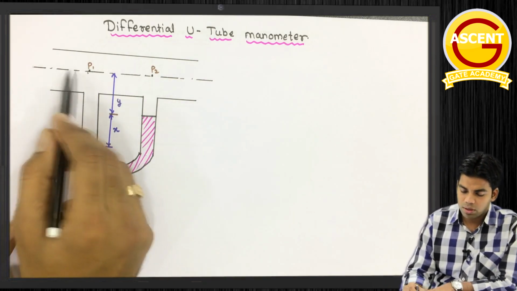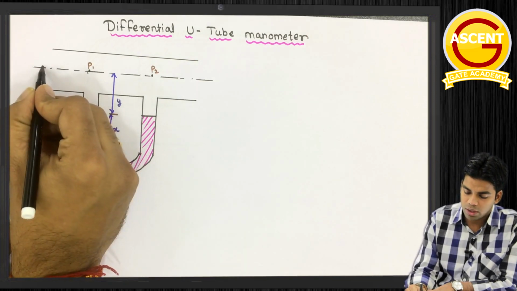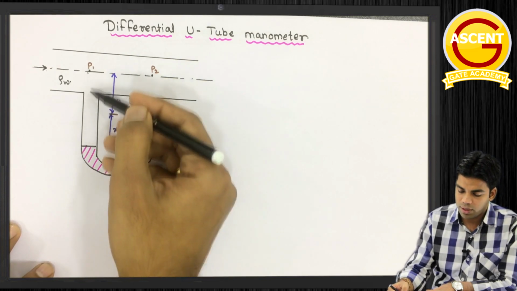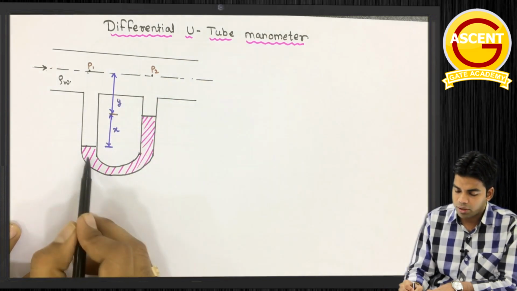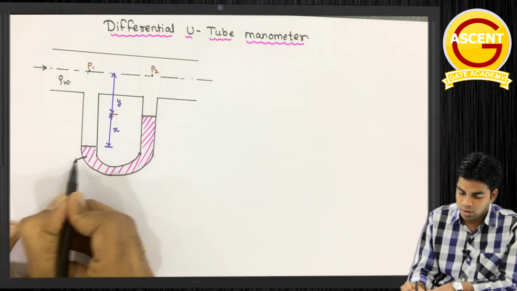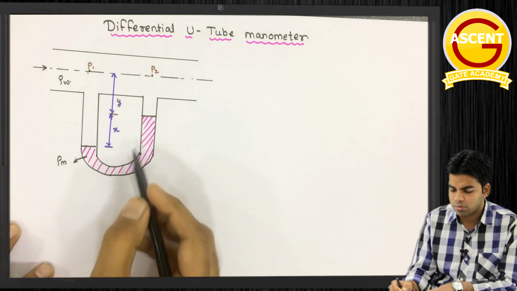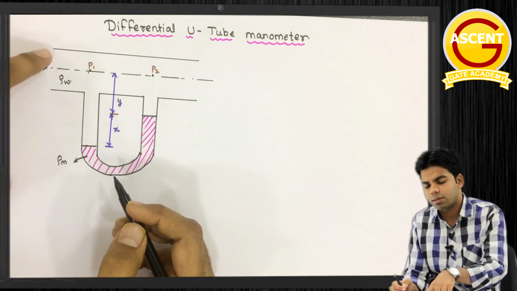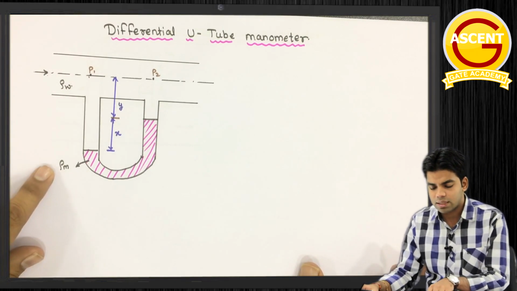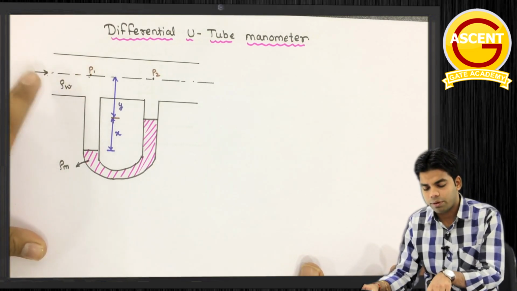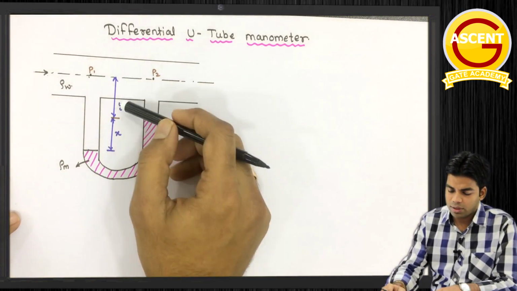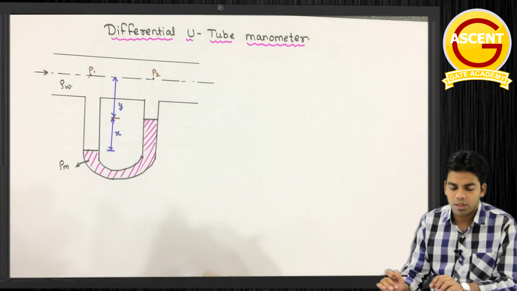Suppose the fluid flowing in the pipe is water, whose density is rho W, so here we have the water filled. Here we have the manometric fluid, which is mercury in this particular case, because the manometric fluid should be heavier than the flowing fluid. So the manometric fluid has density rho m, and the flowing water has density rho W. Getting this or not? The distances are given: this distance is y, this distance is x, and we want to determine the pressure difference.